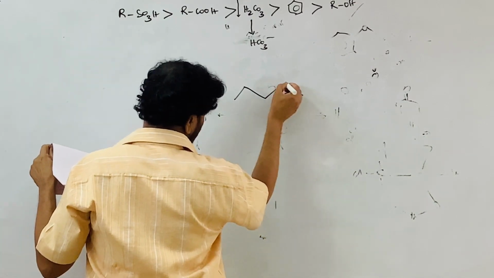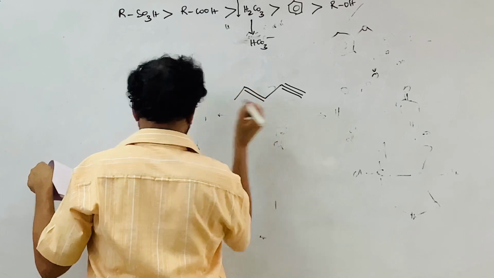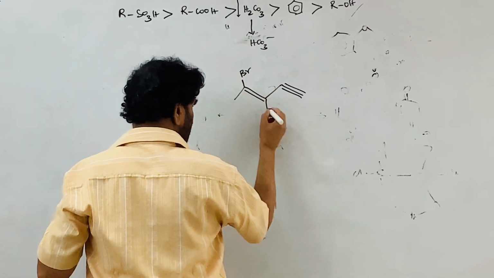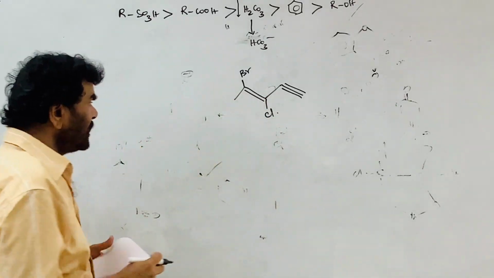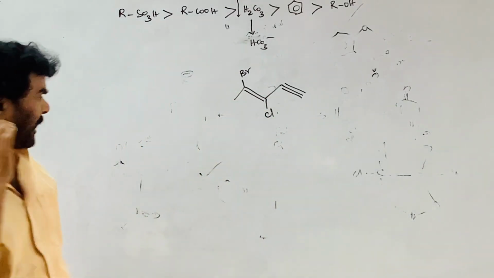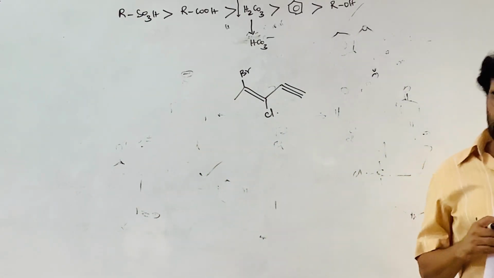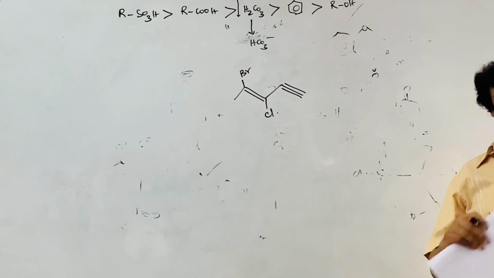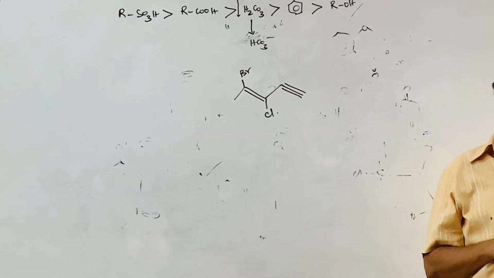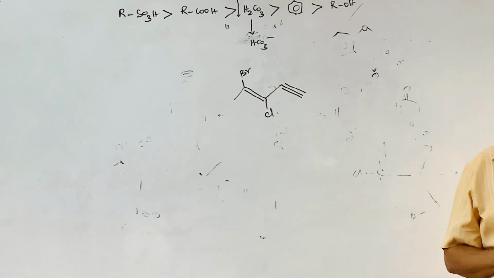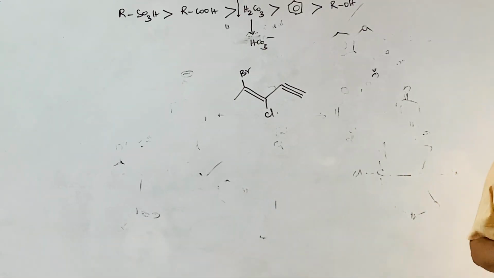This is bromine. This is chlorine. If this is the case, there is a double bond and a triple bond. The priority should be given to the double bond. But for the triple bond, there is another rule: if the triple bond is present at the terminus and the double bond is present in the middle of the chain, then priority is given to the triple bond.